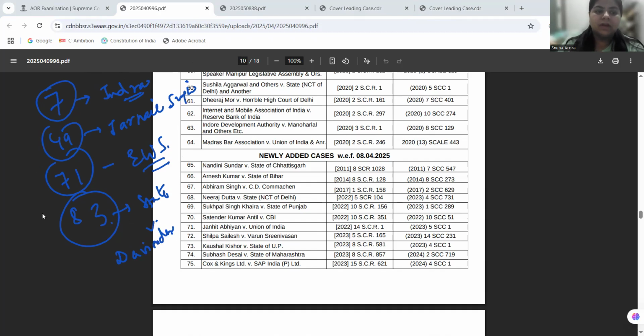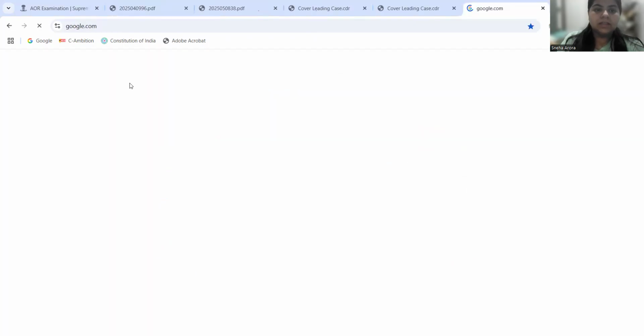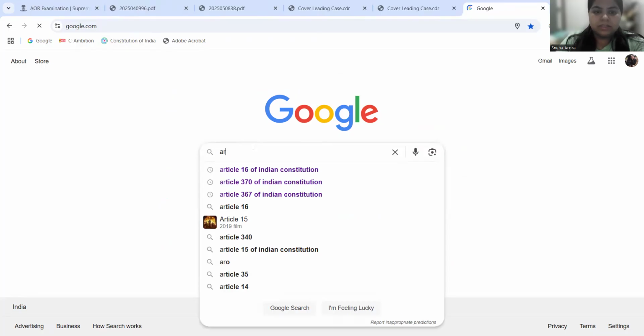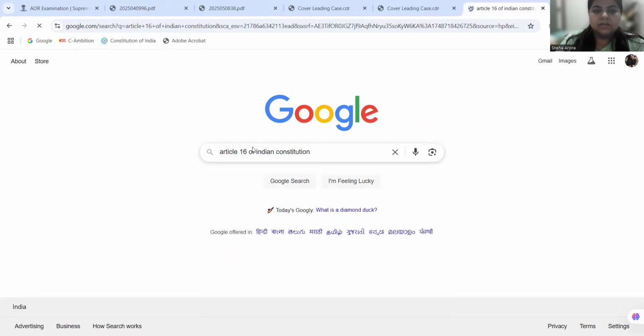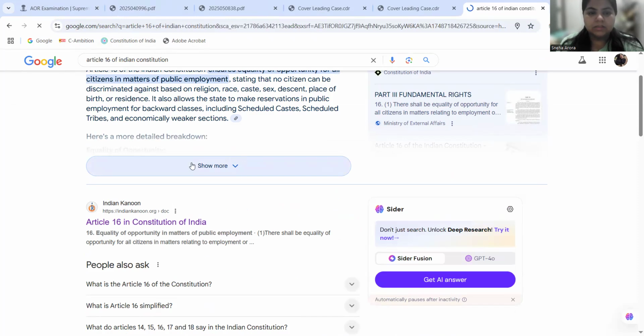Now, we will be traveling back from 1992 to 2004 in this journey, in which we will be discussing the cases with respect to reservation in India. Before we start ahead, I would like to open one article on the screen, which is Article 16 of the Constitution of India, because that will be important to have a look at in this journey. So I am just opening the article on my screen.